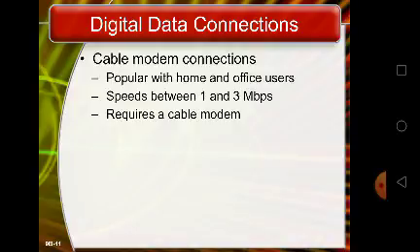Because a transmission must often traverse several miles from the head end to the end user, amplifiers are used to keep the signal strong. The greater the distance from the head end, the more amplifiers are required.